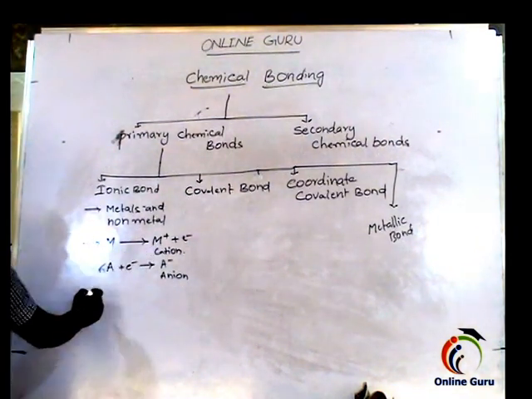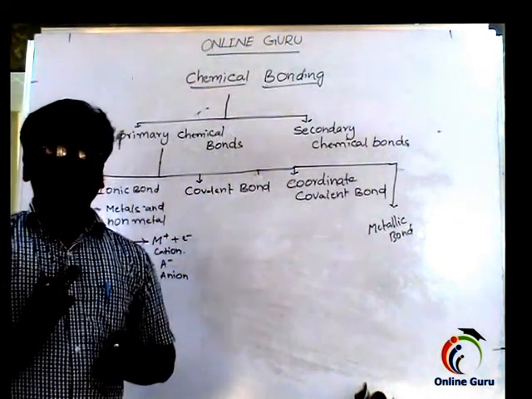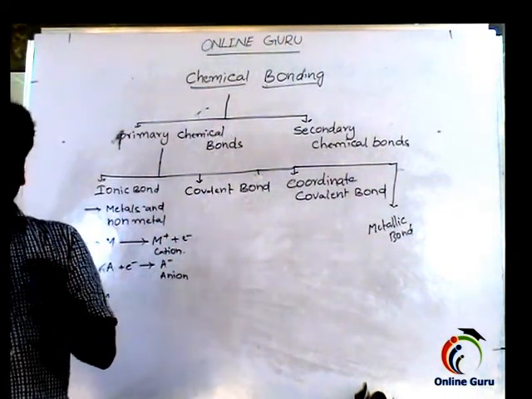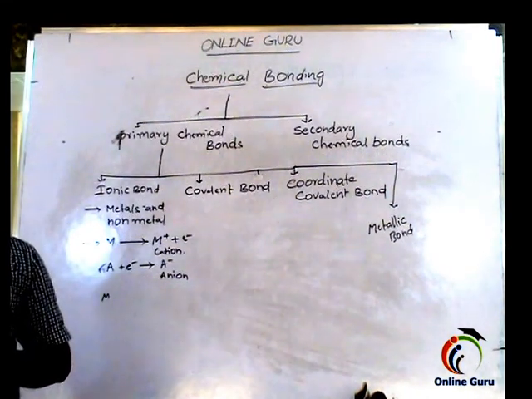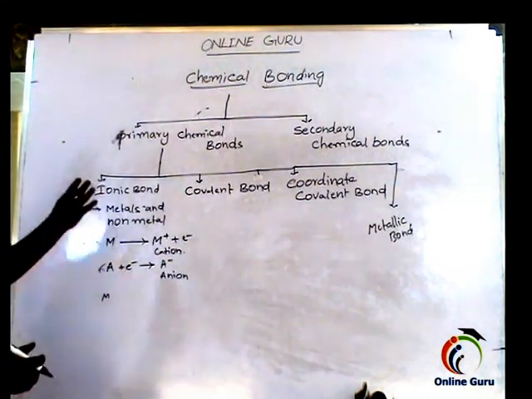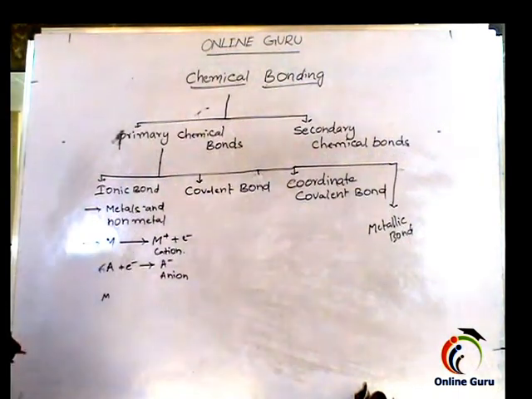When these two oppositely charged ions come close, a strong electrostatic force of attraction holds them together. That bond is called the ionic bond, also called the electrovalent bond, and it is also called the polar bond.